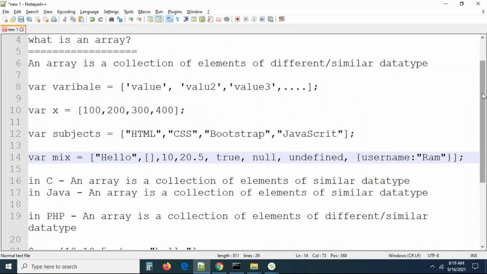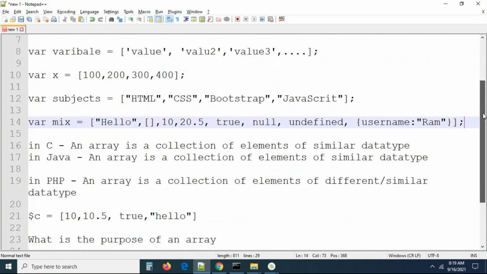I mean, what type of data can we keep in the array? You can keep any type of data in the array in JavaScript. But if it is the C language, same type. If it is Java, the same type of data we have to save into the array. But here we can save anything.